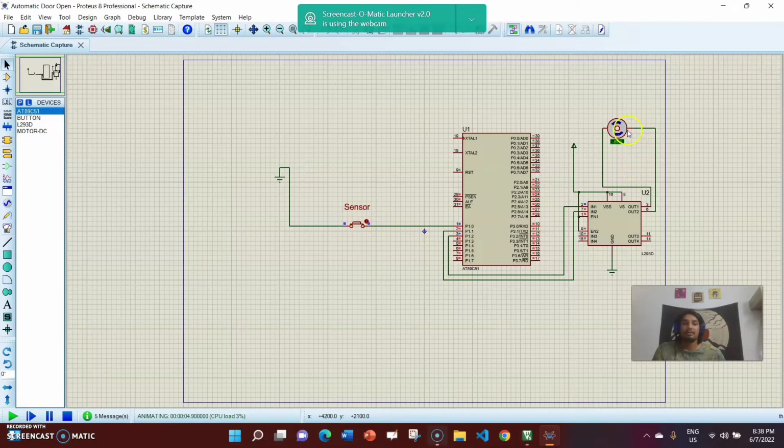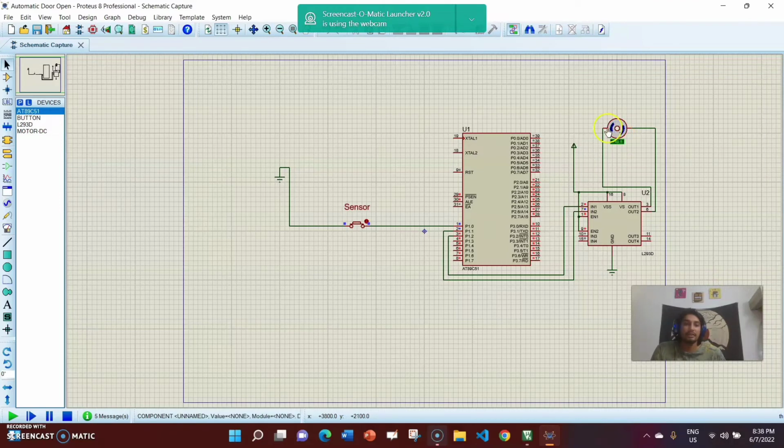you can see the motor is running anti-clockwise. That means the door is opening now, and it will move anti-clockwise. And after a certain amount of time the motor will stop. Motor becoming slow now, and motor becoming stopped, right?